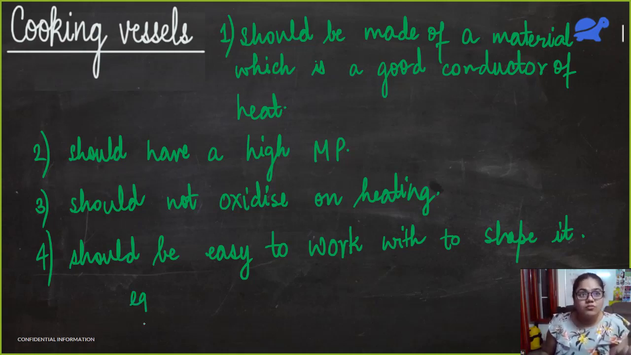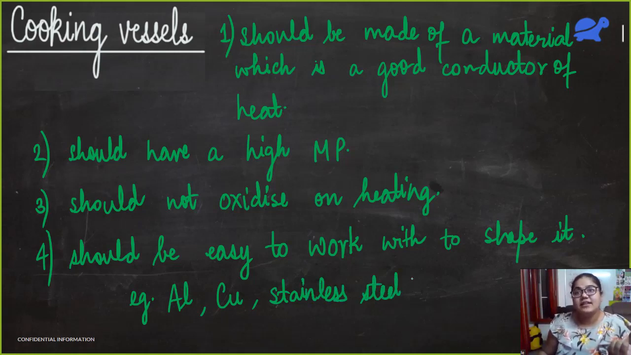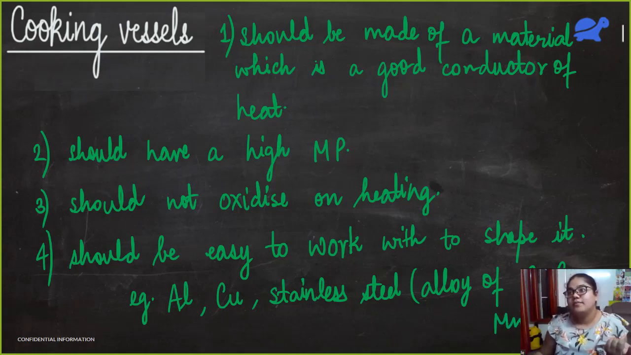So these are some of the properties that a cooking vessel should have. At our homes, usually the cooking vessels are made up of, some of you said aluminium. Then there are some vessels which are of copper. Stainless steel. Yeah, we have stainless steel. Stainless steel is nothing but an alloy of iron, chromium, manganese, nickel. We mix all of these to make stainless steel.